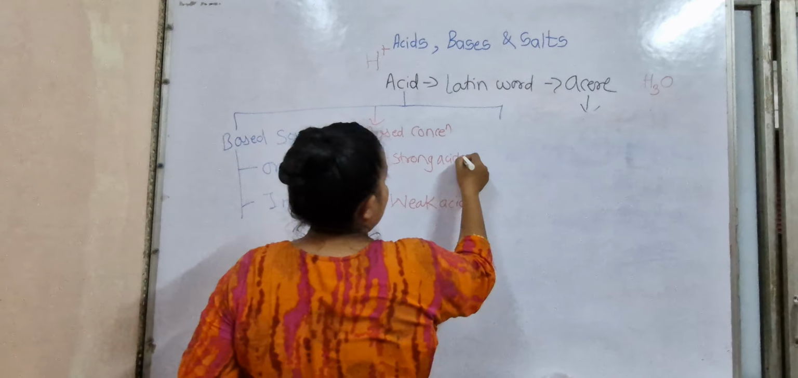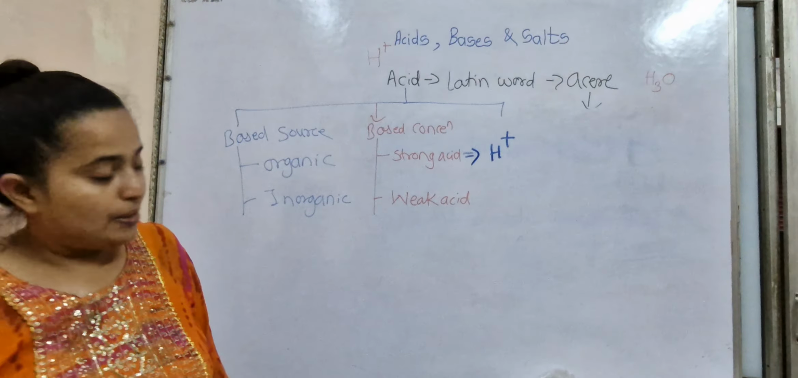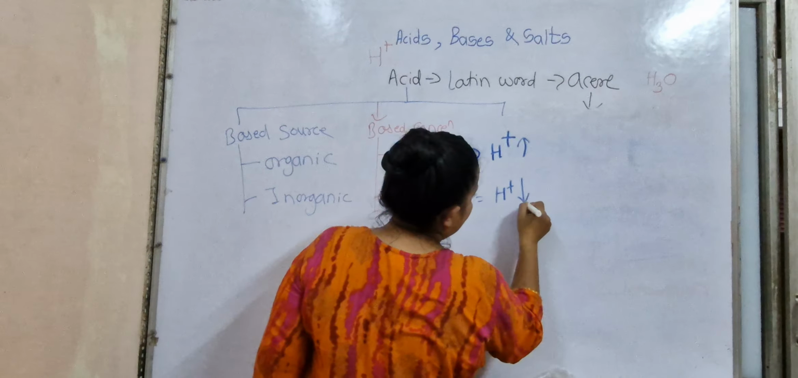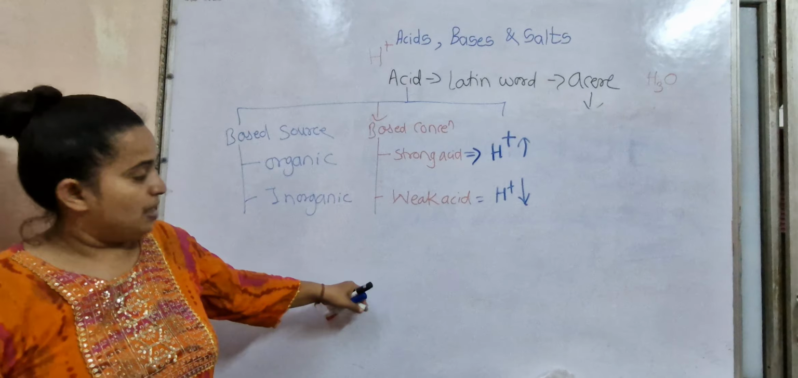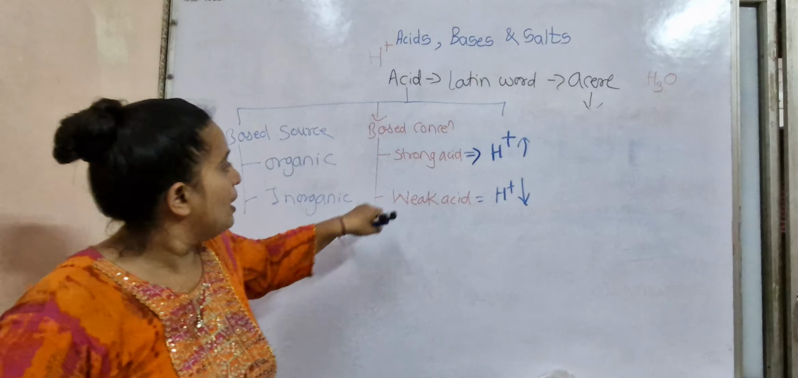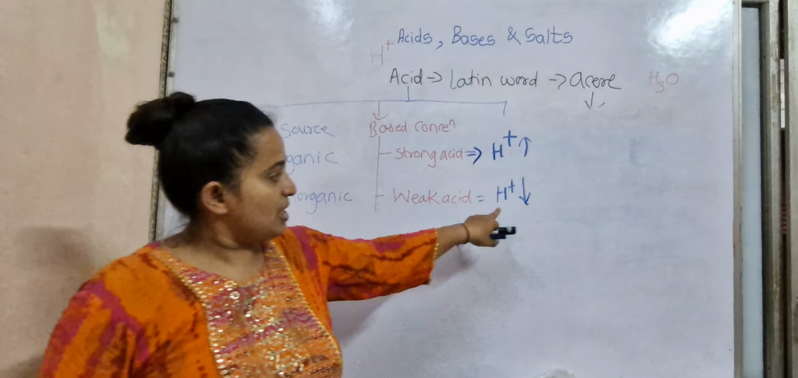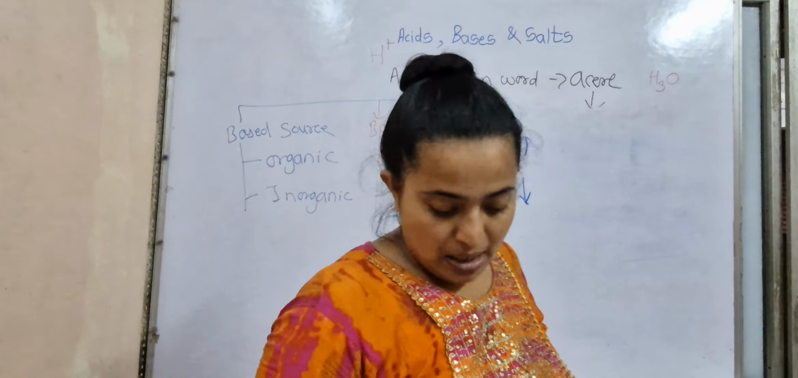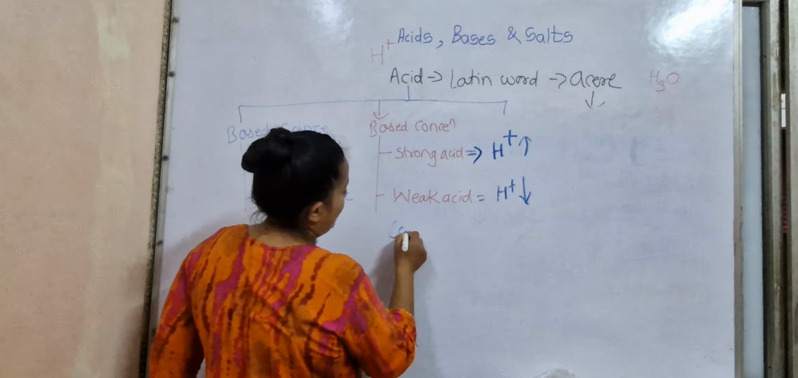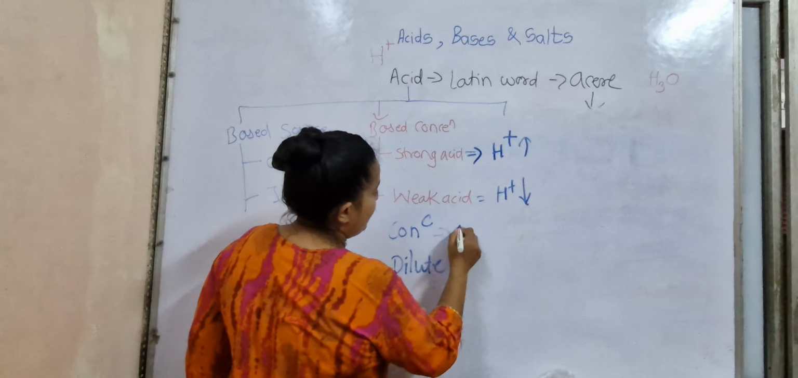The strong acids release more hydrogen ions, and the weak acids release fewer hydrogen ions. Understood the difference? Based on the source, organic means naturally found and inorganic means man-made. Strong acids release a lot of hydrogen, and weak acids release a lesser amount. And again there is another type: the concentrated and the dilute acid. Concentrated, for example, is H2SO4.